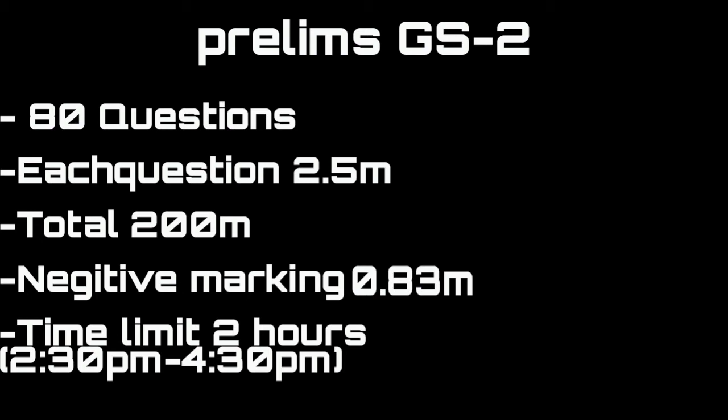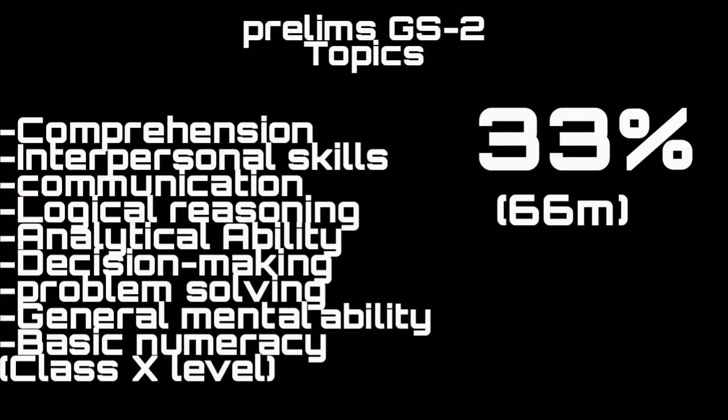Paper 2 is just a qualifying paper. In this prelims paper 2 you have comprehension, interpersonal skills, communication, logical reasoning, decision making, problem solving, general mental ability, and basic numeracy. GS paper 2 is just a qualifying paper of prelims. You need to get 66 marks in it.